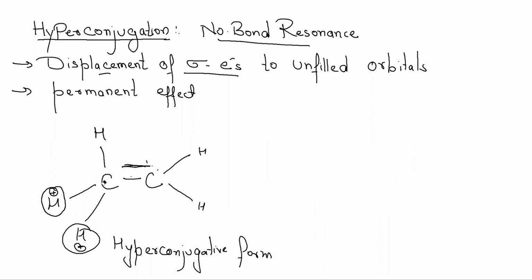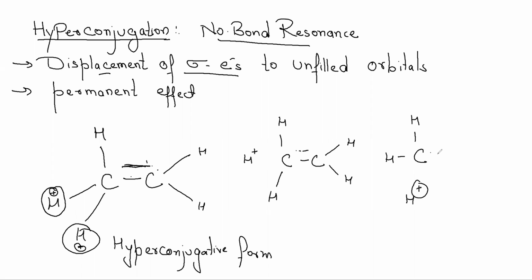One form is where this hydrogen goes away. Then we have another form with this carbocation, something like this. Now this particular hydrogen is away, and these two hydrogens are attached to it, and in another hyperconjugative form, these two hydrogens will be intact and this hydrogen will be going away. That means the more hydrogens attached to this particular carbon, the more hyperconjugative forms. So this is one hyperconjugative form, this is second, and this is third.